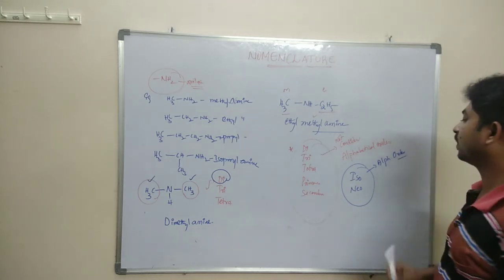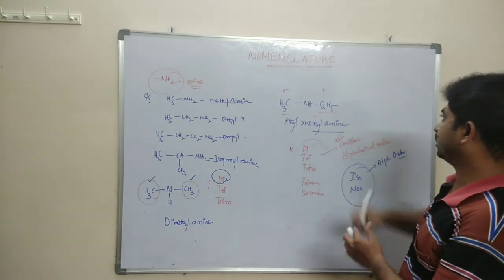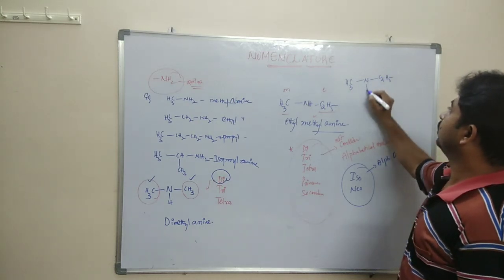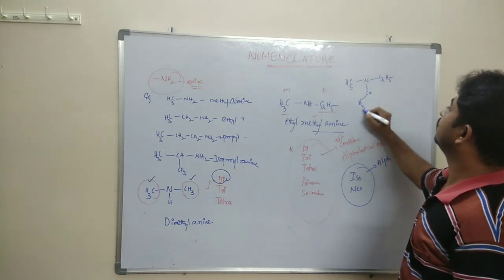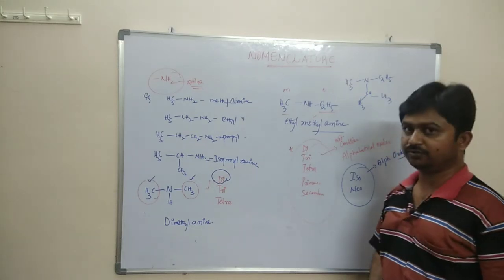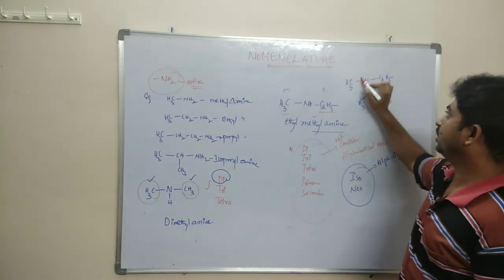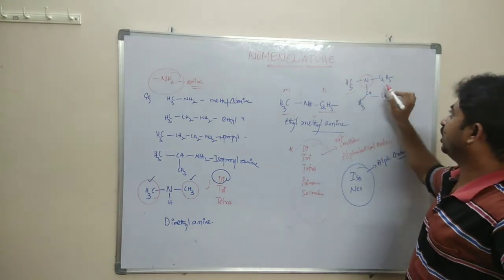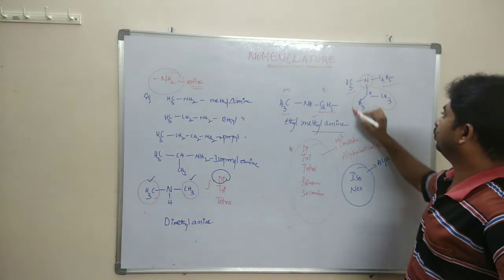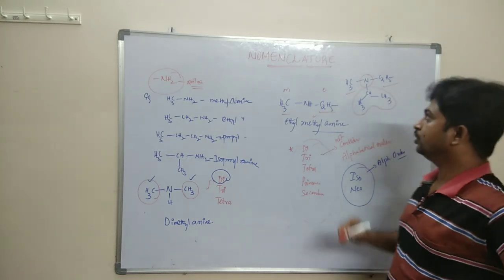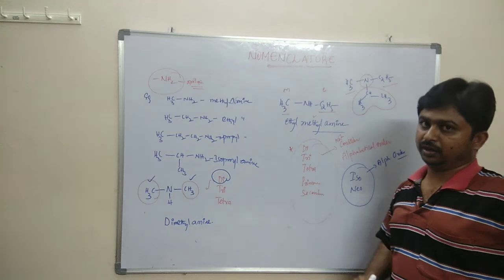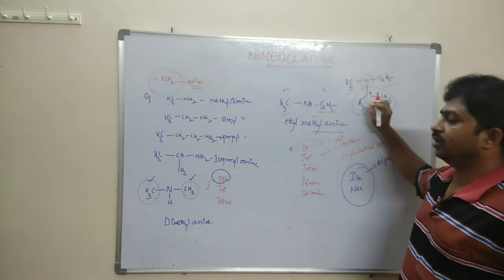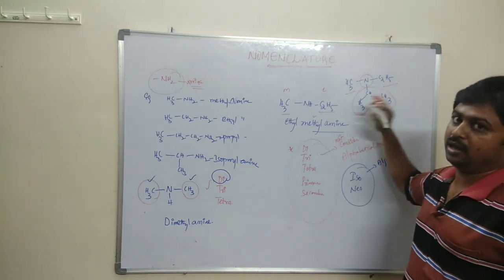So for example, here there is a structure CH3 N C2H5 CH(CH3)CH3. What is the name of this structure? First you identify the functional group, that is the amine group. It is polyvalent. So it has a methyl group, an ethyl group and an isopropyl group. If more than one different alkyl group is there, then we go for the nomenclature according to the alphabetical order.